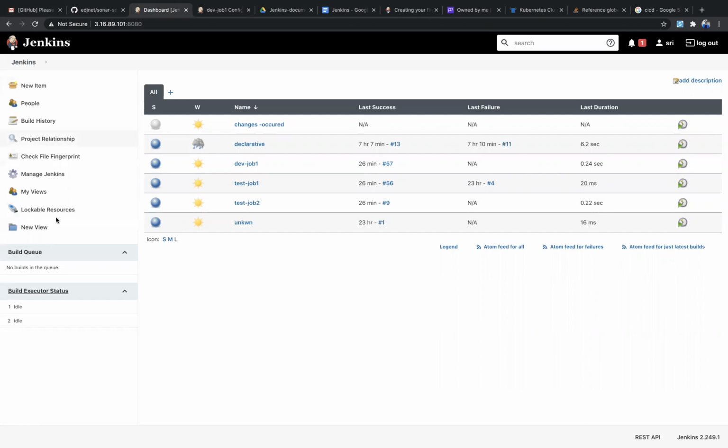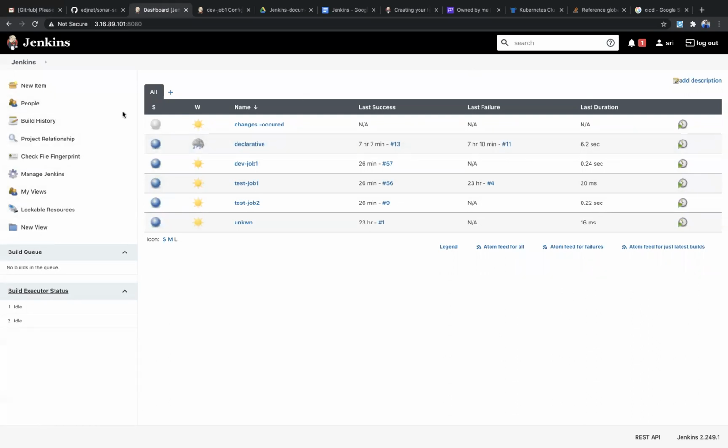The left-hand side is the Jenkins configuration part, and on the body section are the jobs. Whatever task you want to implement, first you need to create a job, and then you can configure it as per your requirement. This is the basic Jenkins dashboard, not the final one. Whatever tools you install will be added here based on their features and requirements. If you install Jenkins for the first time, you are going to see this kind of basic view.